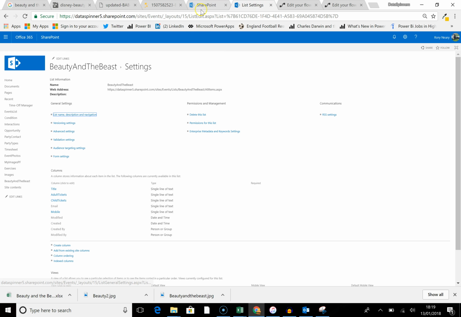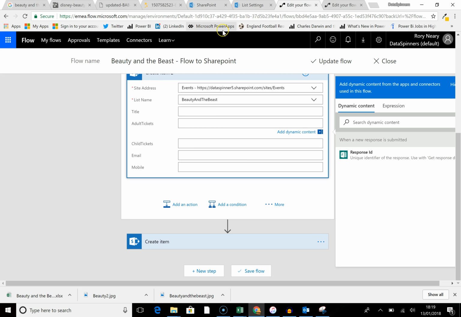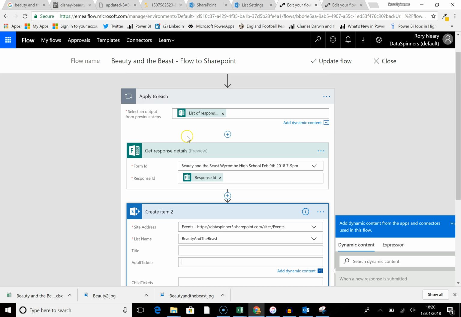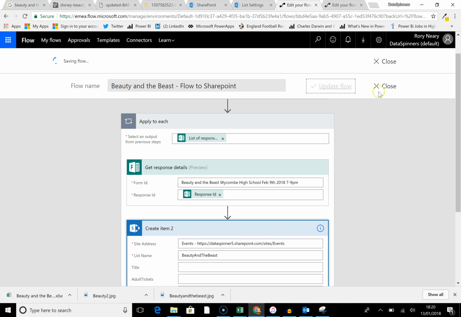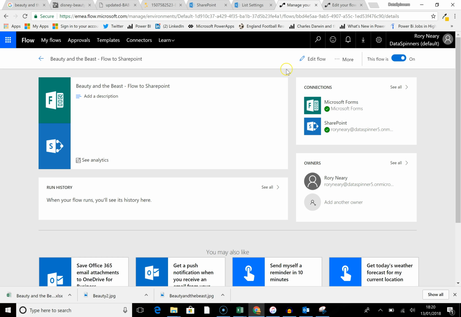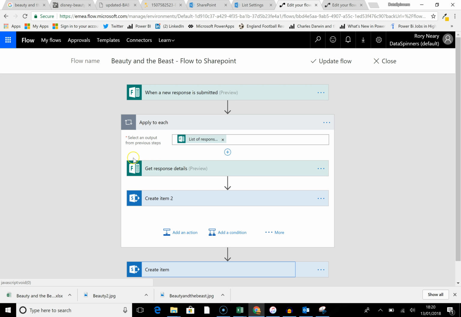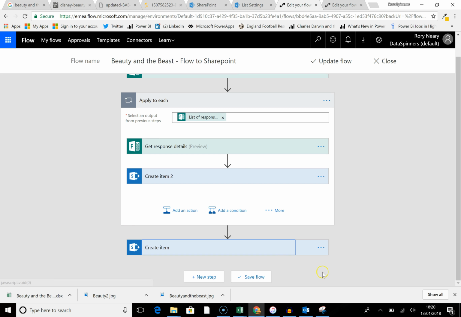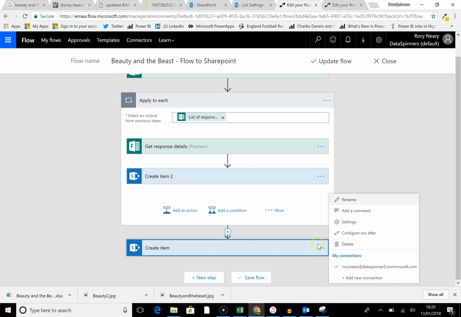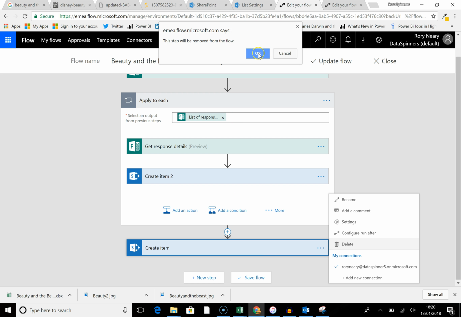So that's all saved. So back to the flow. I'm going to press update flow, close out of there, and then edit flow, because it may need to sort of provision itself. I'm going to get rid of this step here, which was no use to us.